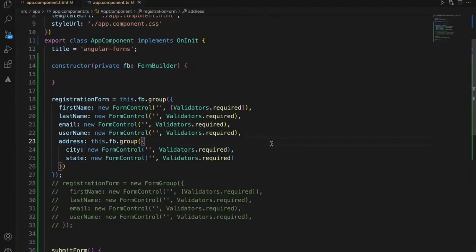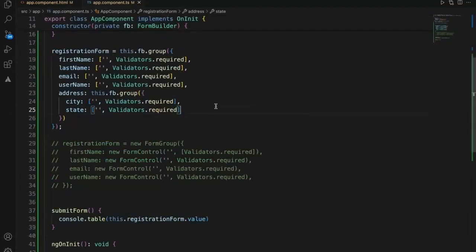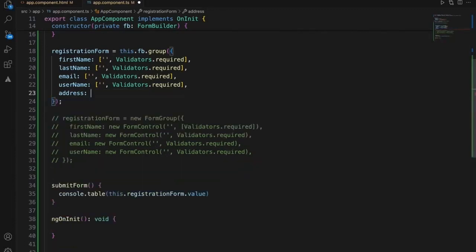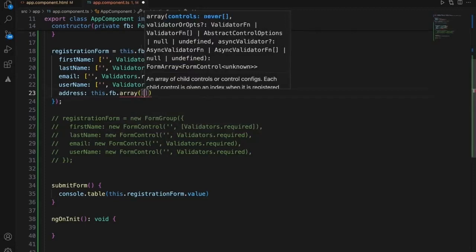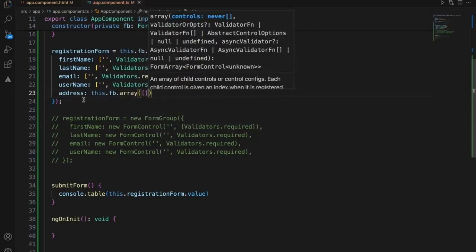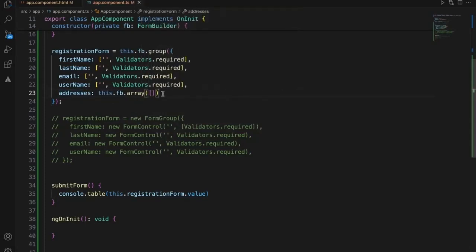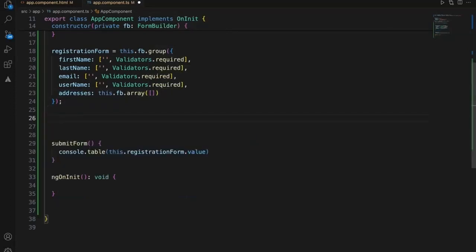Now let's look at how we can change this form so that, instead of directly hard coding this address here, we add a dynamic way to add any number of addresses. For that, the first change we need to make is to remove this. In this address, we have to add form builder dot array, so that we can add n number of addresses. I'm just changing these two addresses and I'll get rid of this one.